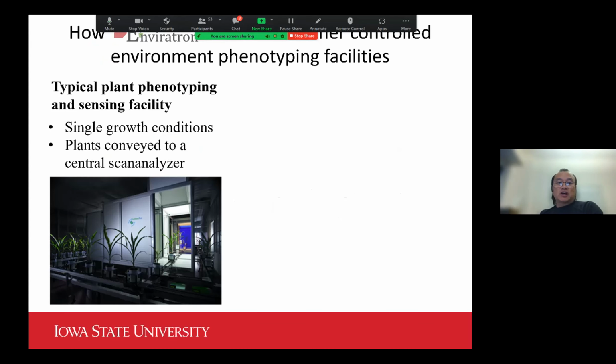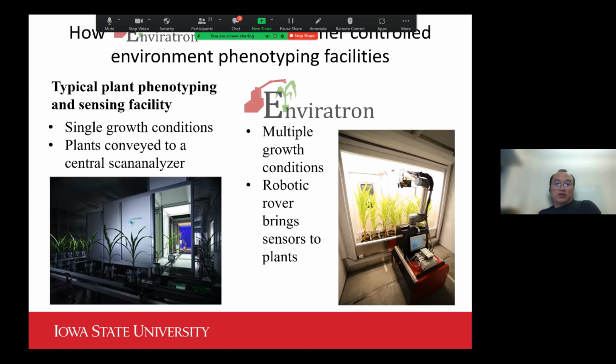The idea is to come up with an indoor phenotyping facility, which is drastically different from the current conveyor belt based systems. Our idea was to move the sensors to the plant instead of moving the plant to the sensors.